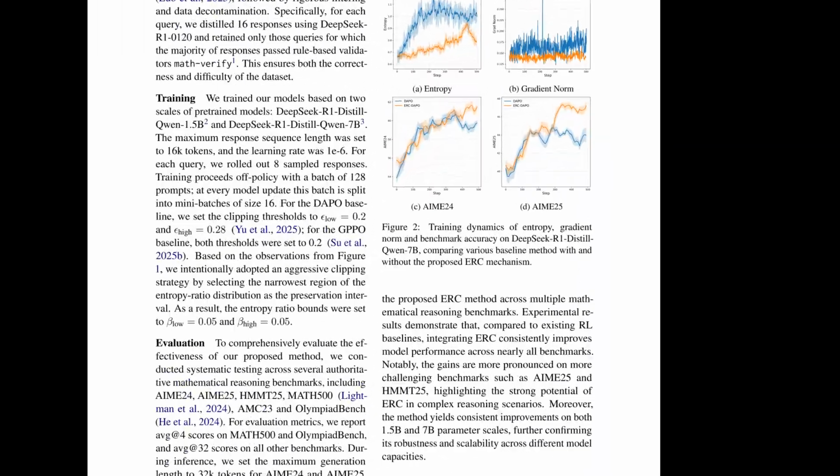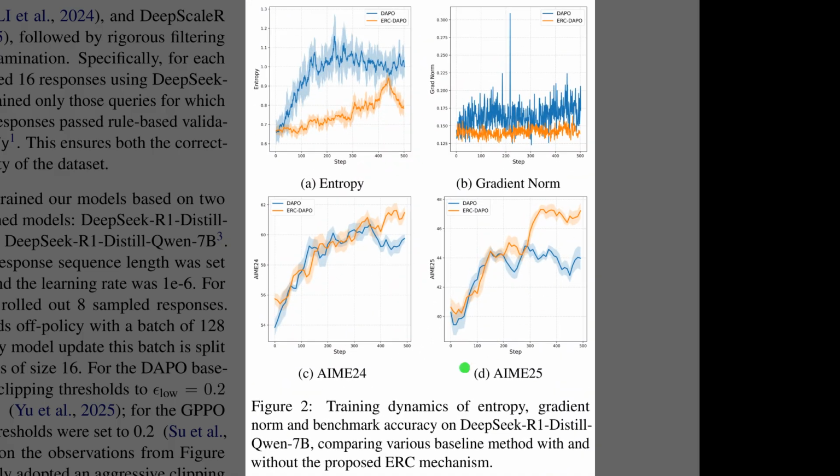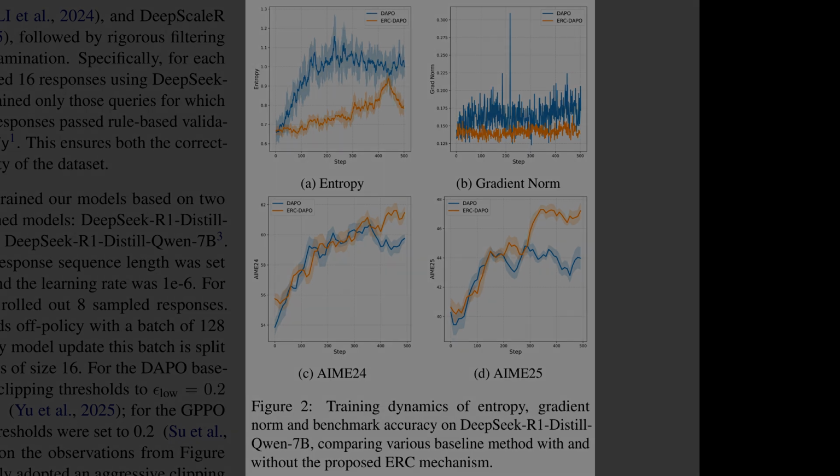Figure 2 shows that entropy ratio clipping makes training calmer, while accuracy still climbs. The top left panel compares entropy over steps, where the entropy ratio clipping curve stays lower and much smoother than plain DAPO. The top right panel tracks gradient norm, which measures the overall size of parameter updates, and entropy ratio clipping clearly suppresses big spikes. The bottom panels plot AIME24 and AIME25 accuracy, and the entropy ratio clipping variant matches or beats DAPO throughout training.